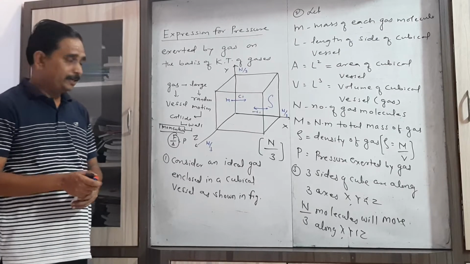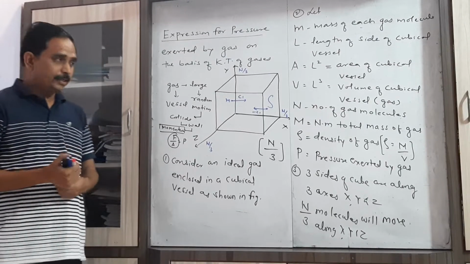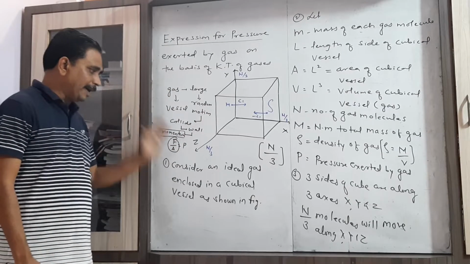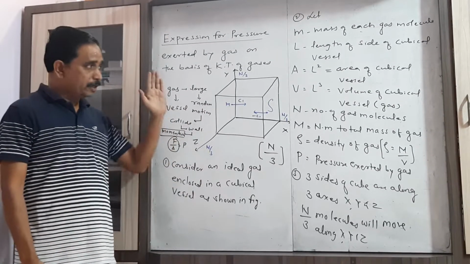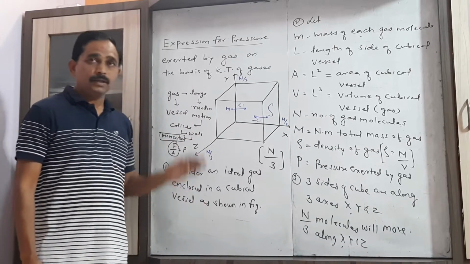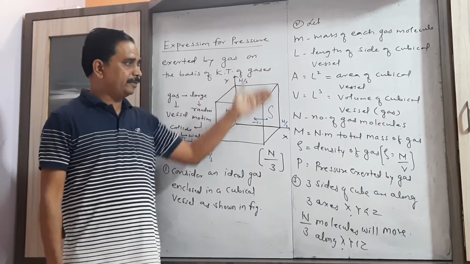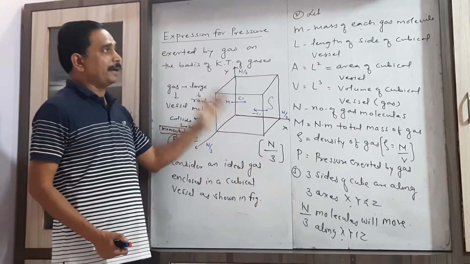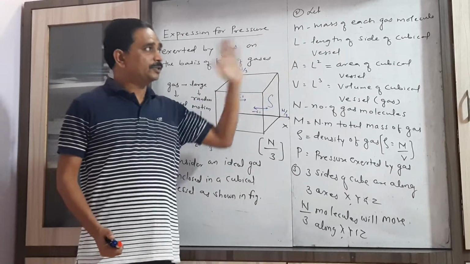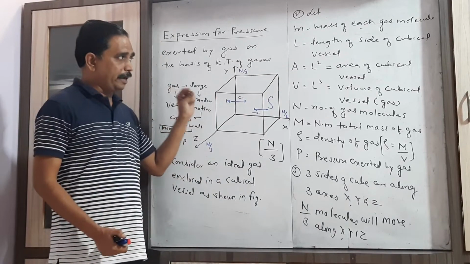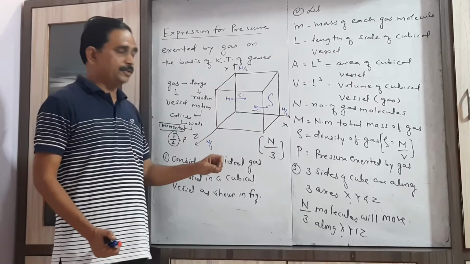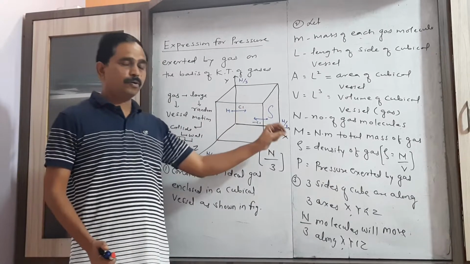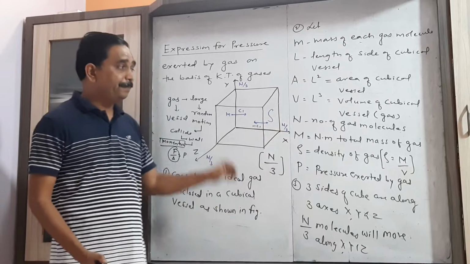So let us revise it. Before moving further, you have to consider an ideal gas. That gas is enclosed in a cubical vessel. Then consider certain parameters: small m, mass of each gas molecule; capital L, length of side of the cubical vessel; A, area of the cubical vessel; V, volume of cubical vessel; capital N, number of gas molecules;